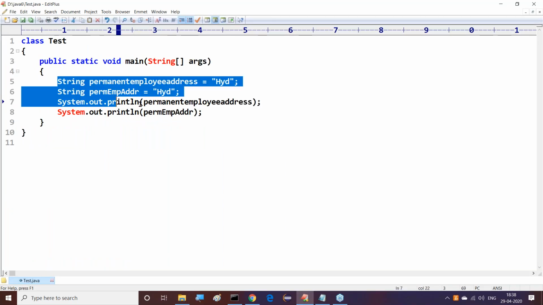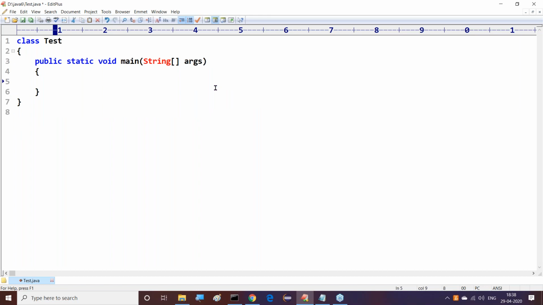I'll take one example. Through that I can show this. Say for example, int a = 100. By default, this 100 is an integer value. For example, I want to take long l = 100. No problem, we can assign this. Why? Because 100 is a lower data type when compared with long. So we can assign that 100 integer value to l.